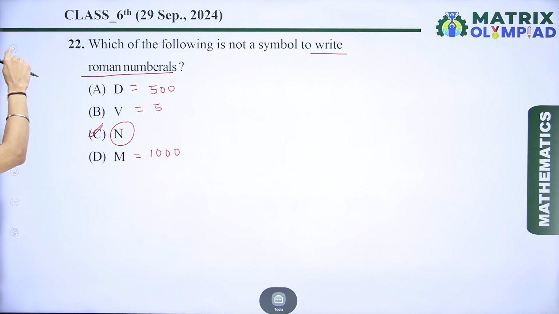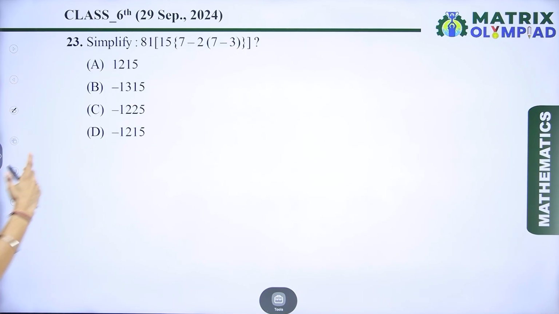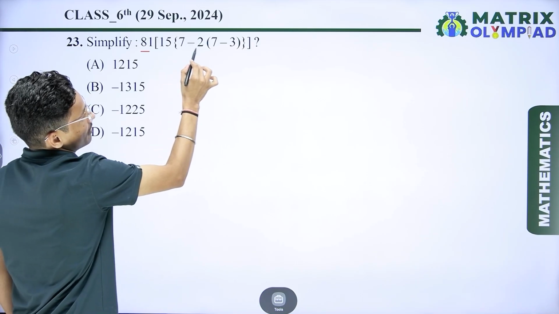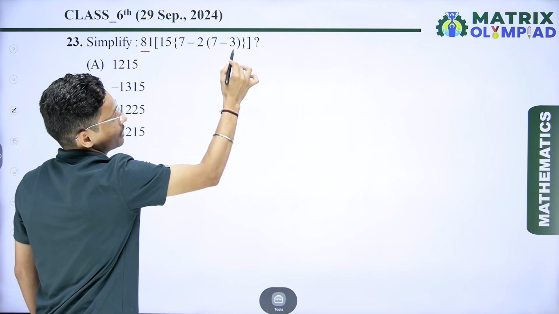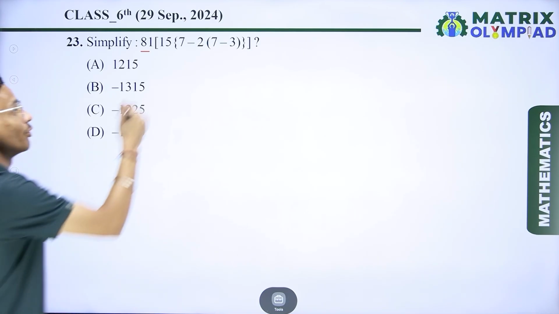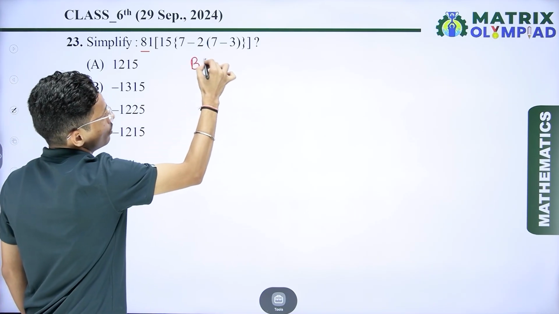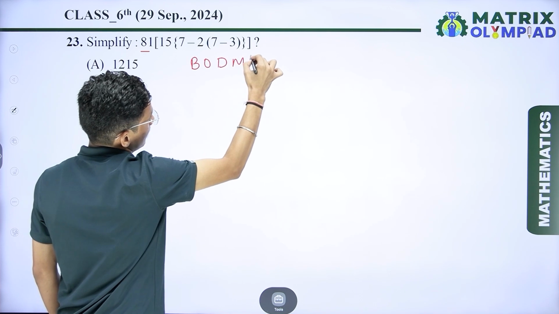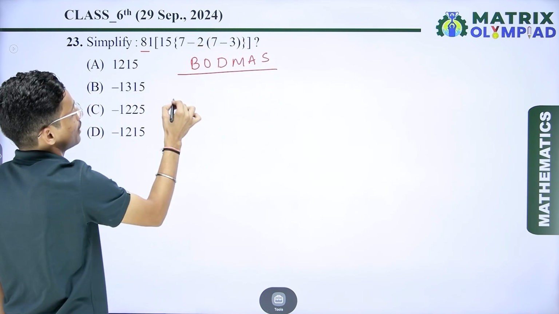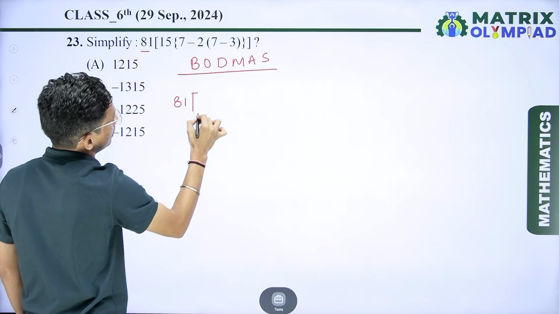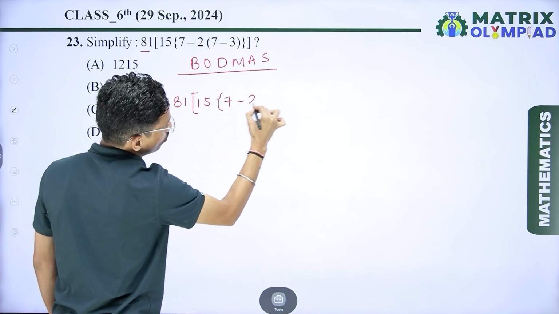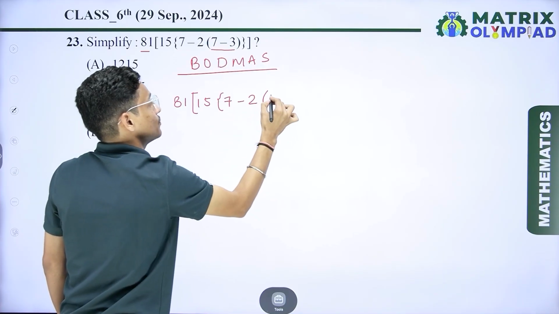Now the next question: we have to simplify 81 bracket 15 bracket 7 minus 2 small bracket 7 minus 3 bracket close, curly bracket close and large bracket close. So here we use the BODMAS rule. In this BODMAS rule we solve the small bracket first, so 81 bracket 15 bracket 7 minus 2, that is 4.